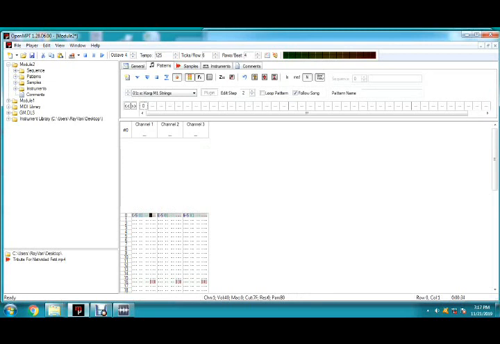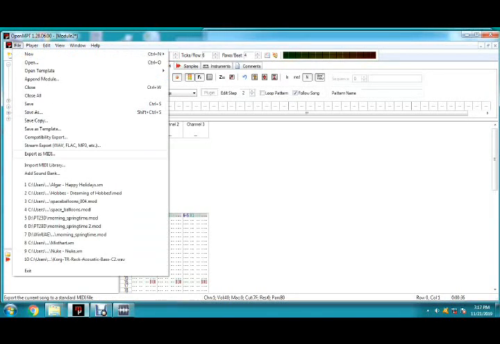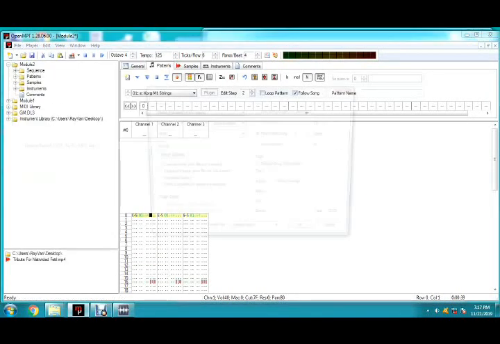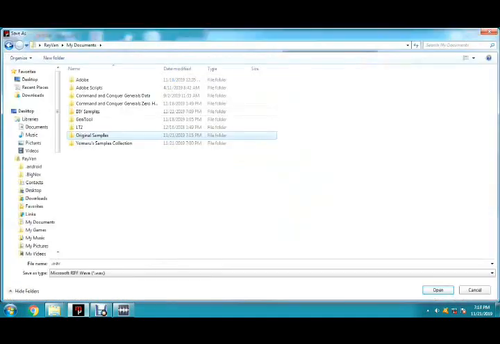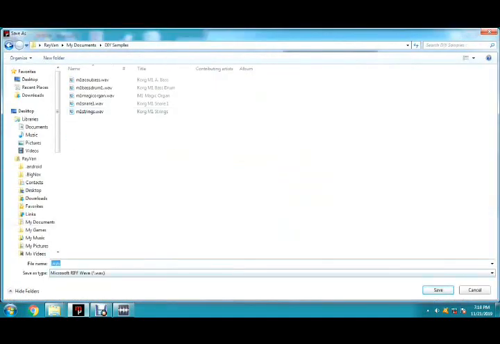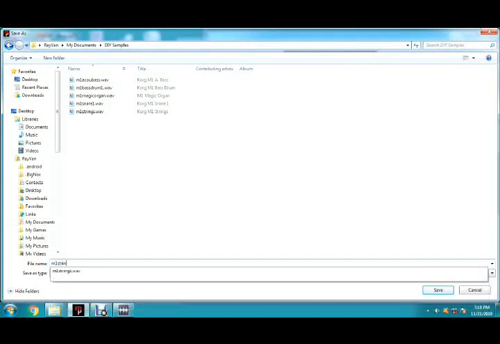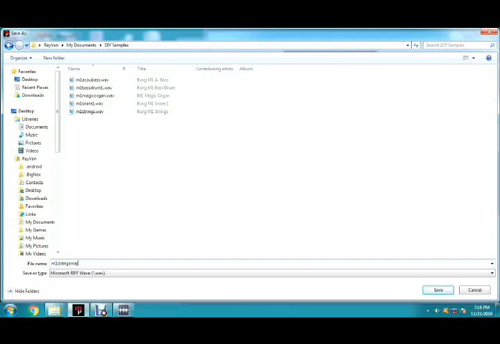Then export the string file and set the format to wave 44 kHz, mono, and 8-bit. And save it to DIY Amiga Samples by renaming it as follows: your brand model, your instrument name, your chord note should be like this.